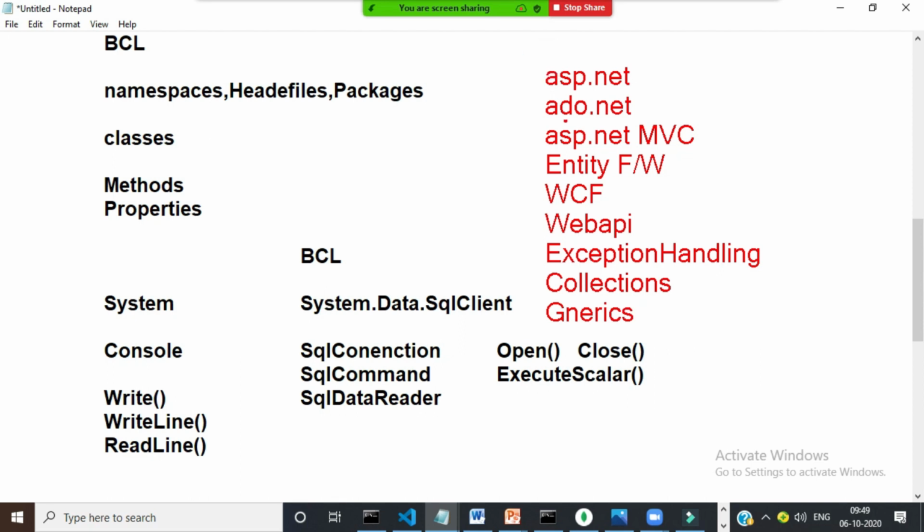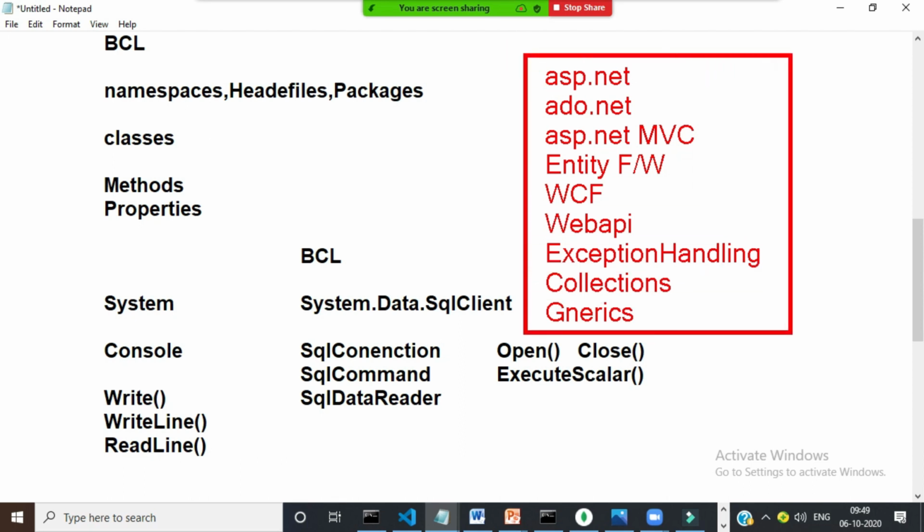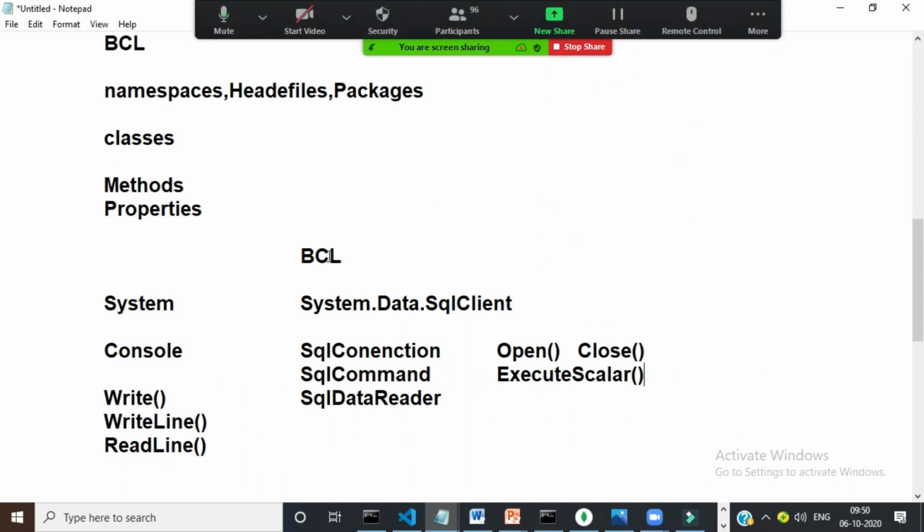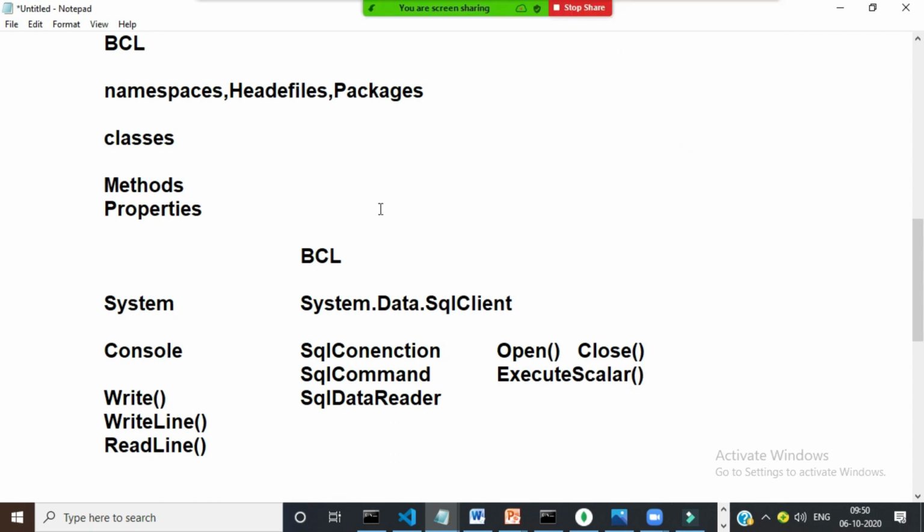Is it clear? So whenever you want to work with these topics, technologies, or frameworks, Microsoft will give you some ready-made libraries to make your work very easy. As a developer, your job is creating the object and invoking the method. That's it. All these libraries are kept under the base class library. So the base class library is a collection of namespaces. A namespace consists of classes. Classes consist of methods. A method consists of code. Is it clear?